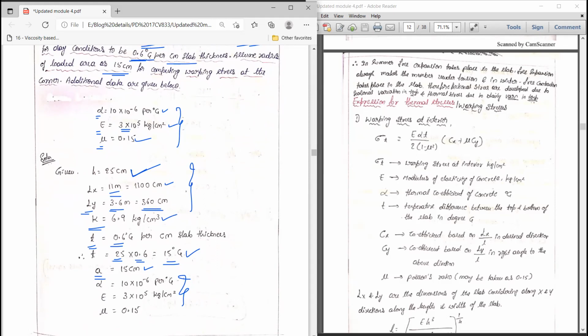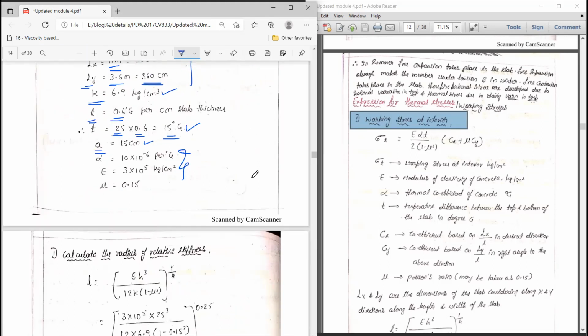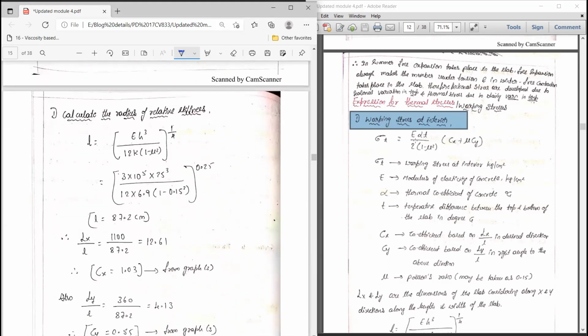Once you have written the data, standard formulas are there. First, to find the warping stress at the interior region, it can be calculated using the formula E into alpha t divided by 2 into 1 minus mu square, into Cx plus mu into Cy.